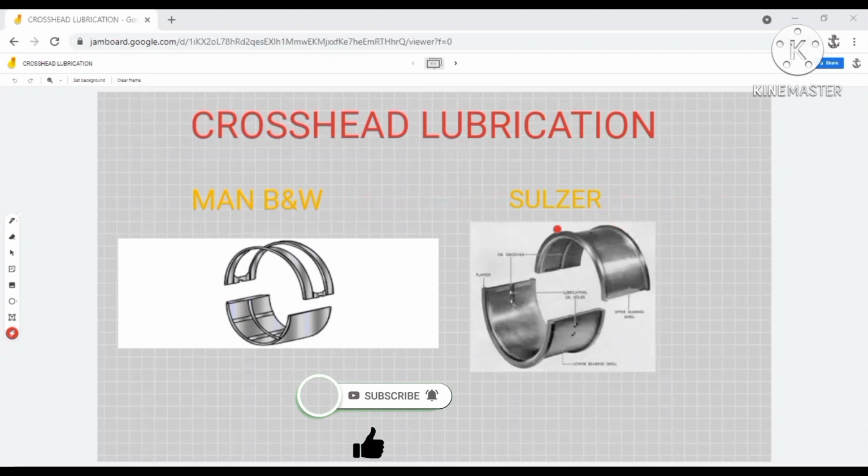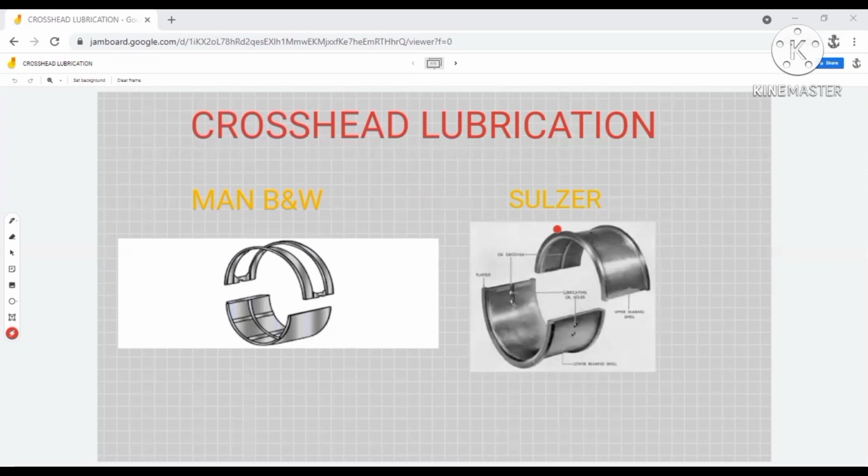They ask it in many different ways. They can directly ask you what is the difference in crosshead lubrication between a MAN BMW engine and a Sulzer engine, or they can ask why a different crosshead lubricating pump is required for a Sulzer engine, or what is the difference in lubrication system between a MAN BMW engine and a Sulzer engine. If you are going to answer this question, the answer will be more or less the same. You have to explain the same thing. So let's see what's the difference.